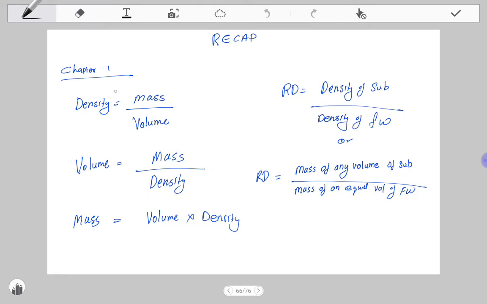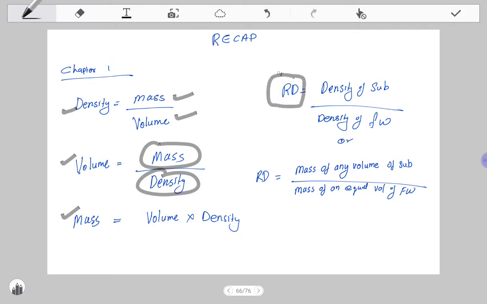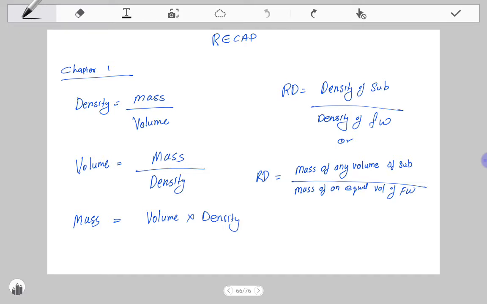So in the first chapter we learned that density is equal to mass divided by volume. From this formula we can find out mass and volume by taking the necessary values or interchanging the values. The other thing we learned is relative density. Relative density is equal to density of a substance divided by density of water. Or otherwise we can say the relative density is the ratio of mass of any volume of the substance divided by mass of equal volume of fresh water. That is called the relative density.